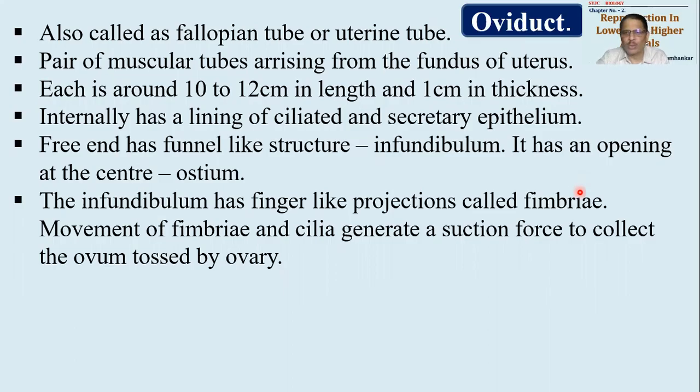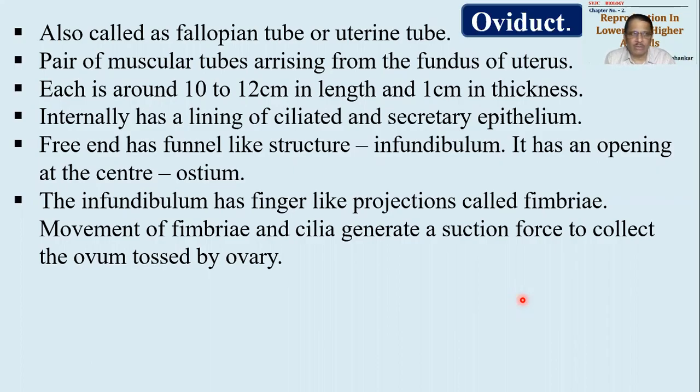However you want to pronounce it, pronounce it. See here this word, fimbriae are finger-like projections. These fimbriae keep on moving. Fimbriae and infundibulum plus the internal lumen of the oviduct are all covered with ciliated epithelial cells. These ciliated epithelial cells and fimbriae keep a rhythmic movement so as to collect the ovum as soon as it is tossed by the ovary.